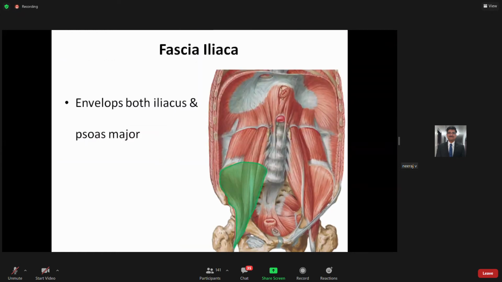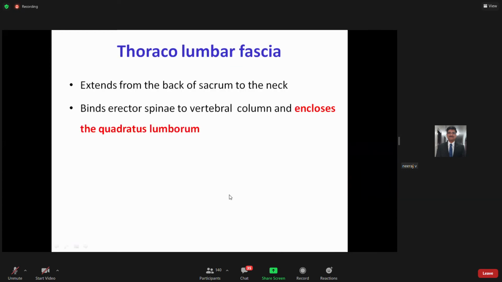Now the next fascia is your fascia iliacus. I will not go into detail of this fascia because its name implies that this is the fascia which covers both the iliacus and psoas major muscle. You can see this green color over here. So this is the fascia iliacus.